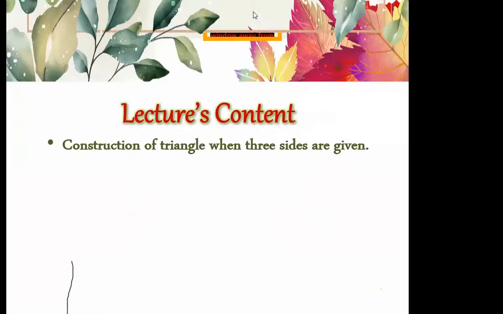What does it mean? Look at here. We are going to construct a triangle. Today we are going to construct a triangle with the help of compass. But what are the conditions? Three sides will be given and you are going to construct it with the help of compass but not with the help of scale.